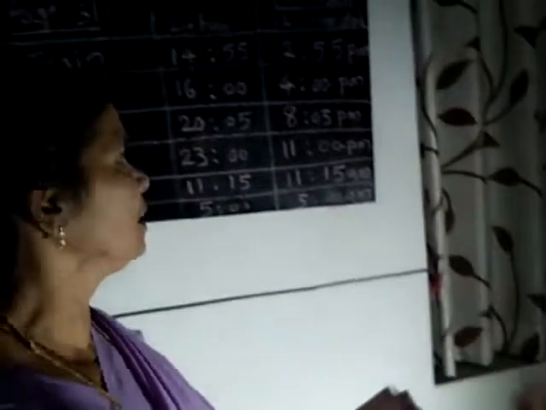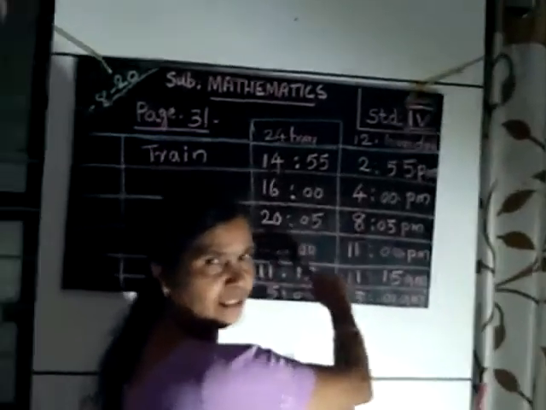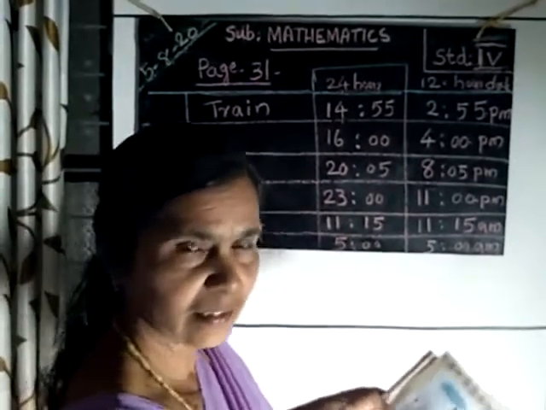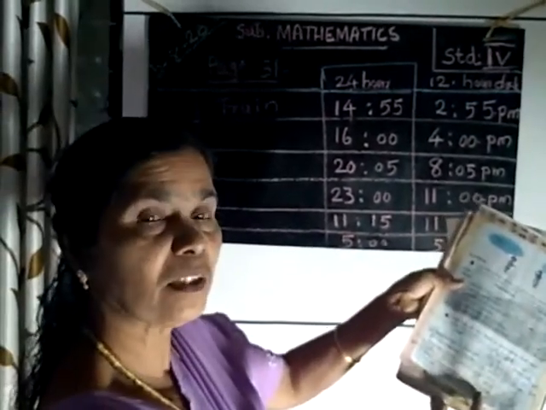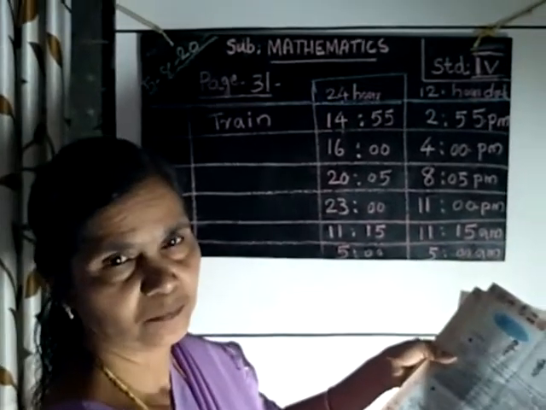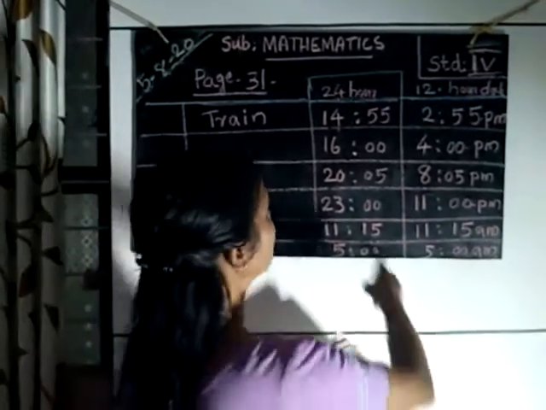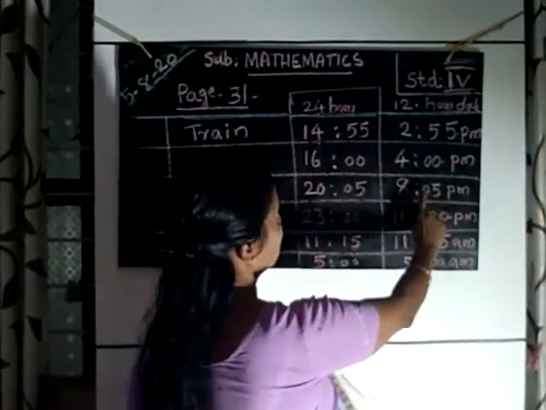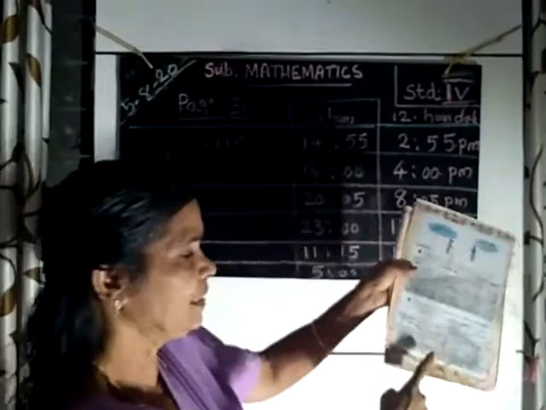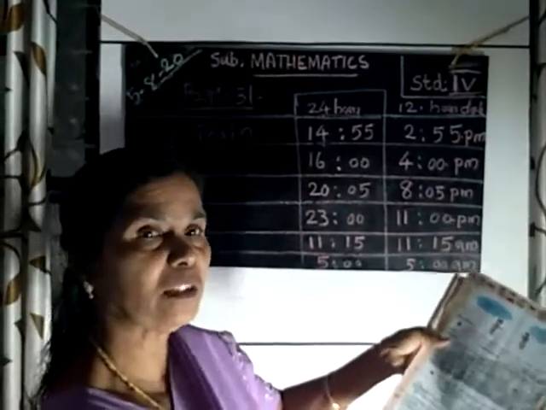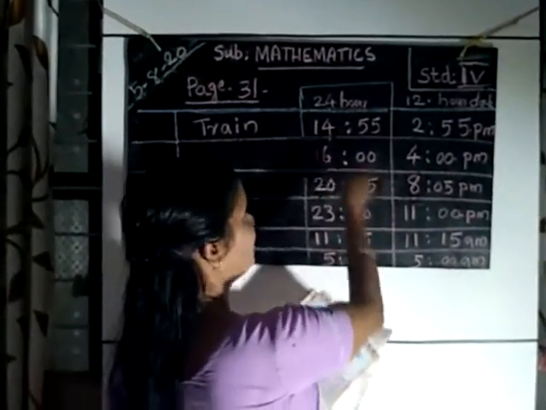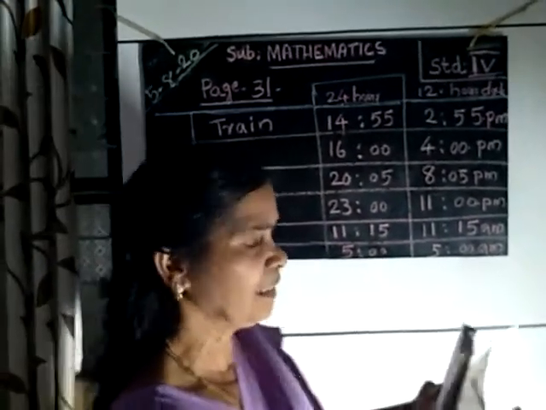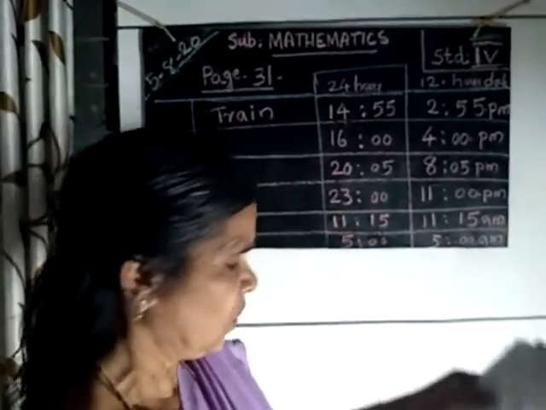Now you have to do it the other way around. 12-hour clock time is given, then you have to convert it into 24-hour clock time. Okay. This we converted 24-hour clock to 12-hour clock. This table shows how to convert 12-hour clock into 24-hour clock. Like that you can convert the time and do it as homework.